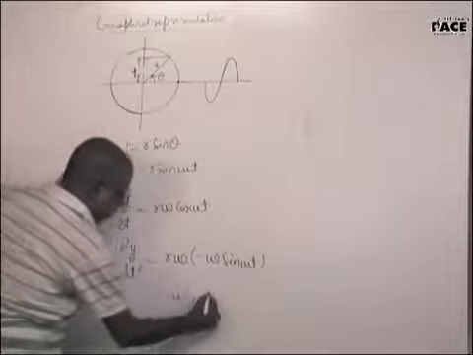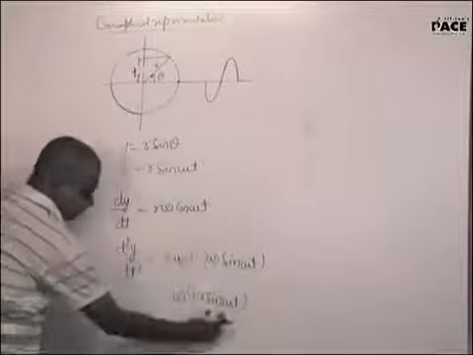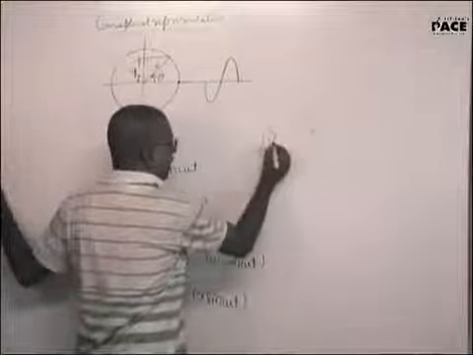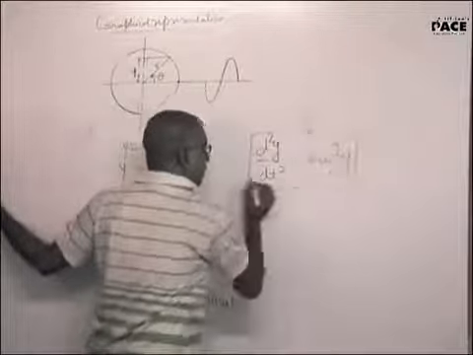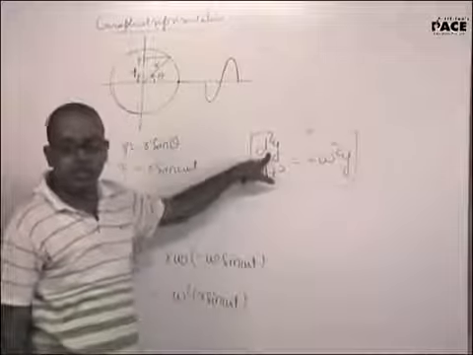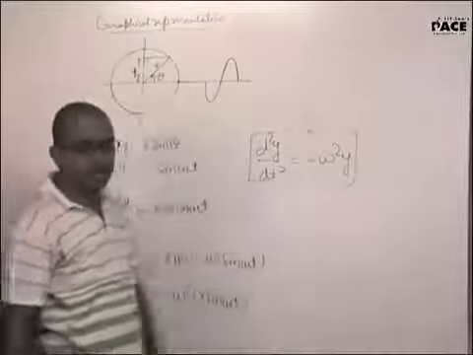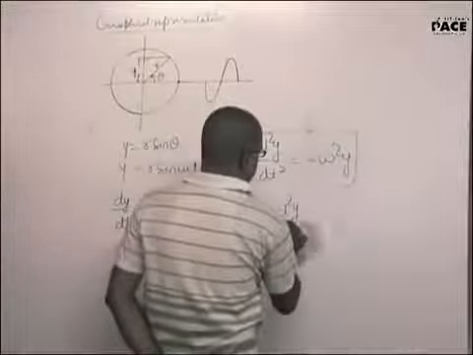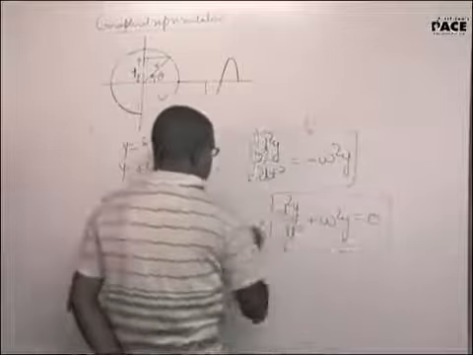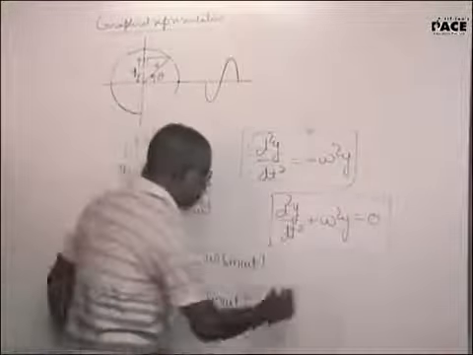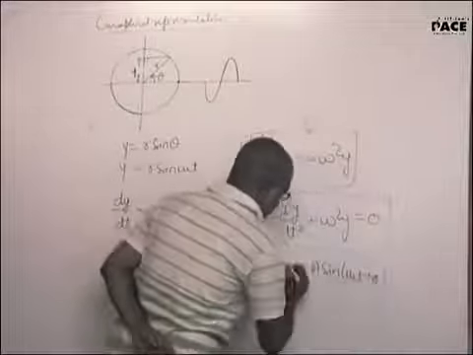This will be minus omega square r sin omega t. Can I recognize r sin omega t? And hence I get d2y by dt square is equal to minus omega square y. My justification is that for an SHM, d2y by dt square should be directly proportional to y. I am getting y because omega is a constant, and hence I can write d2y by dt square plus omega square y is 0. The general equation of an SHM, whose solution can be written as y is equal to a sin omega t plus phi.